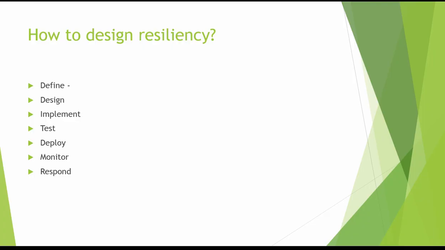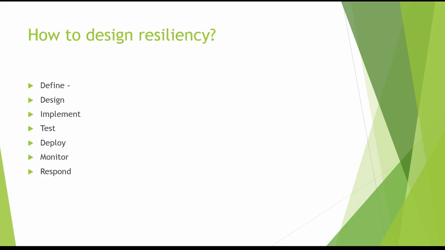Then we implement: turn the design into code, use Logic Apps, Functions, APIM policies, and apply retry, backoff, and rollback logic, and store all the credentials and secure keys in Key Vault. We need to make sure that we capture telemetry in App Insights and ensure that each step has error handling. Another thing is we need to think about infrastructure as code. We can use Bicep or Terraform to ensure that we have a resilient design and it's repeatable.